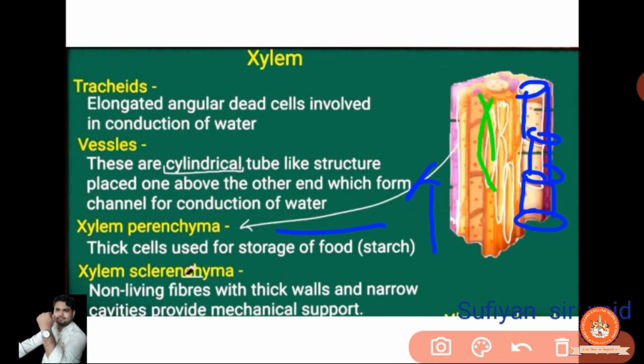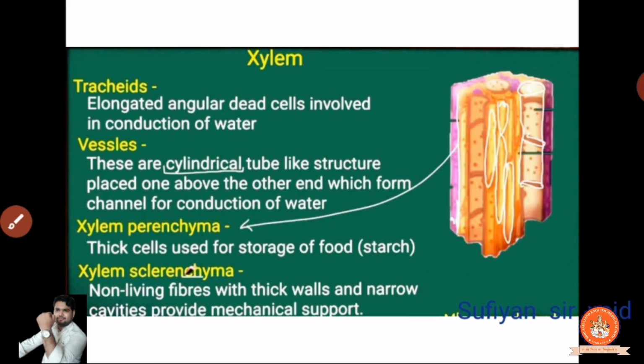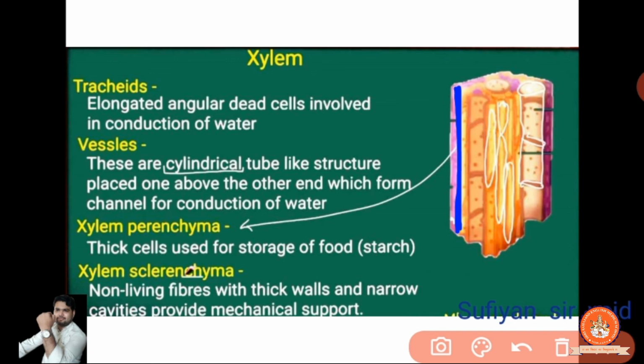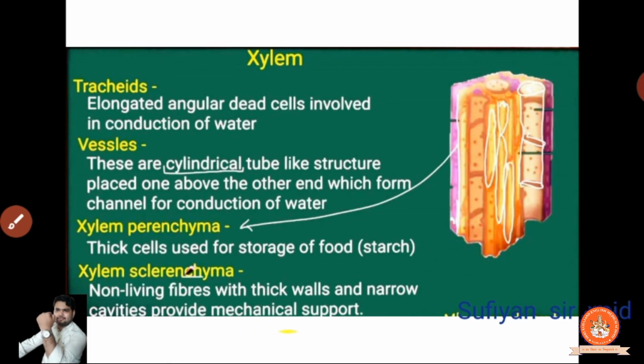Now, sclerenchyma, the pink-like structure you are observing here, is a thick cell used in storing the food. Clear, they are going to store the food. Xylem sclerenchyma, you are not able to observe it here, but I will make it very easy so that you can observe it. This portion, ये बीच वाला जो आपको ब्लू लाइन दिख रही है इसके बाजू में, वहां पे वो available होगा. Non-living fiber which is a thick wall of narrow cavity and provides the mechanical support. It is going to provide the mechanical support.